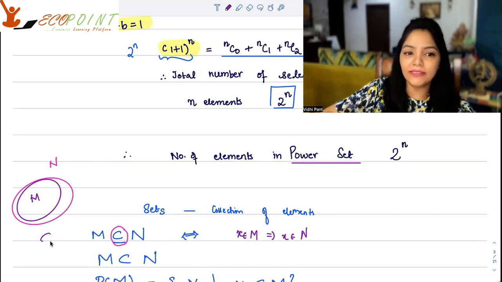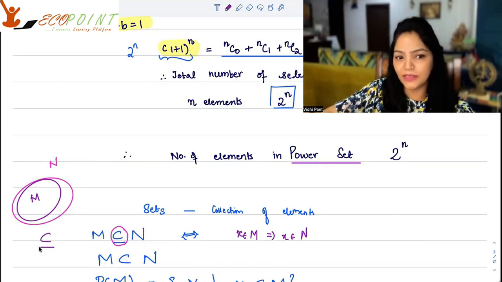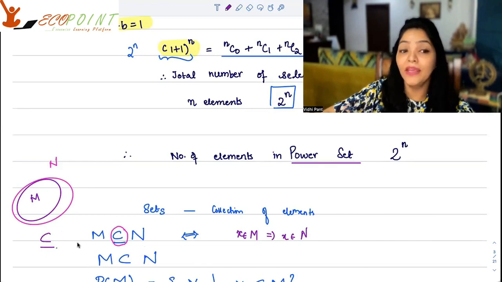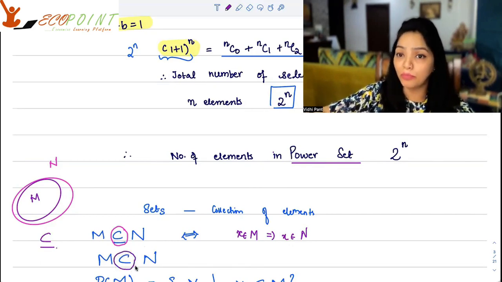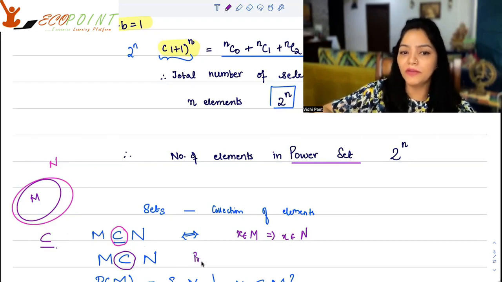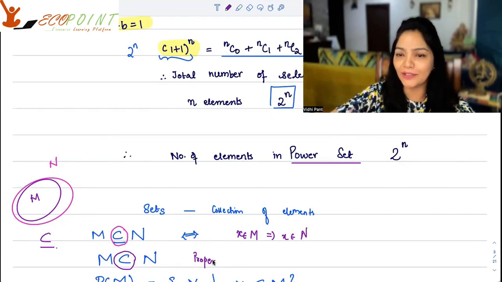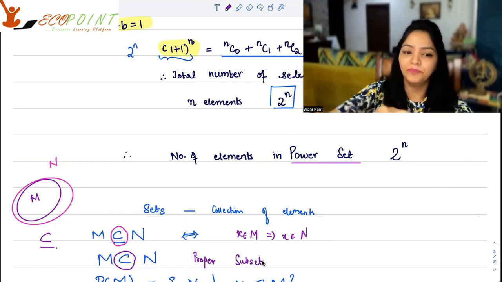When I have this symbol here, with this dash, this means that it can also be equal. These two sets can also be equal. That means they have exactly the same elements, okay? If this dash is not here, that would mean that it's a proper subset. Proper subset would mean that M is properly smaller than n. You know, there would be some extra element in n. They are not equal. Okay, so this is called a proper subset.